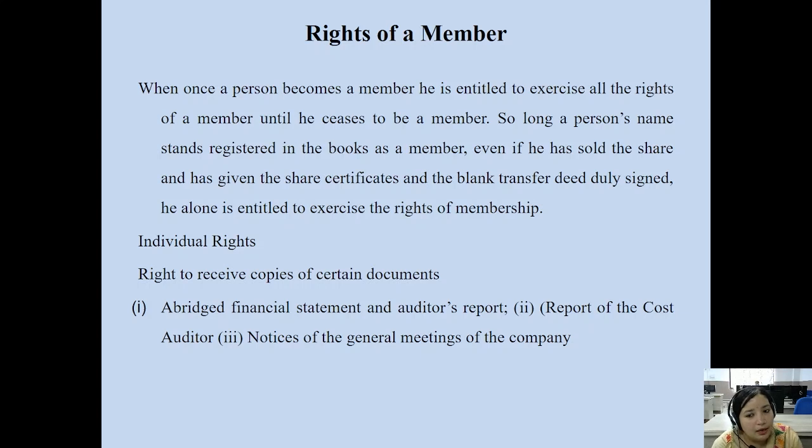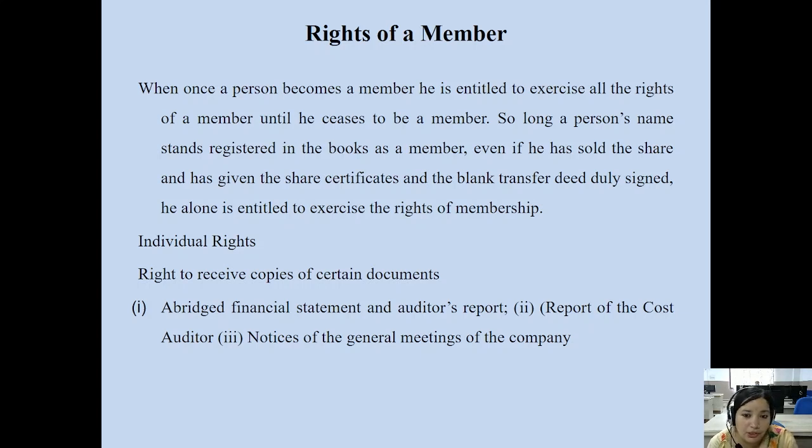certificate and blank transfer deed to be signed, he alone is entitled to exercise the right of membership, because you have a share certificate as a member of the company, and you have a blank transfer deed also to be signed, and that person can exercise his right of membership, has the authority of membership of the company. He has a right to participate in the meetings of the company, a right to vote in the meetings of the company, a right to give dissent or assent in the meetings of the company.